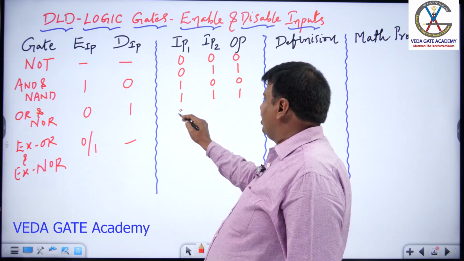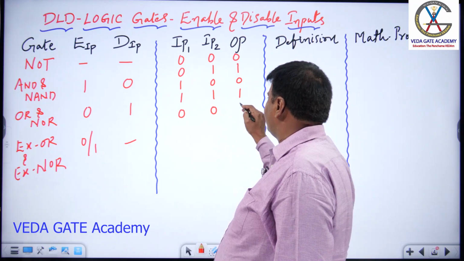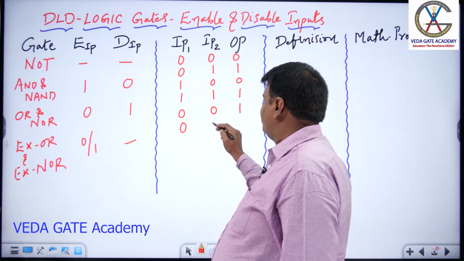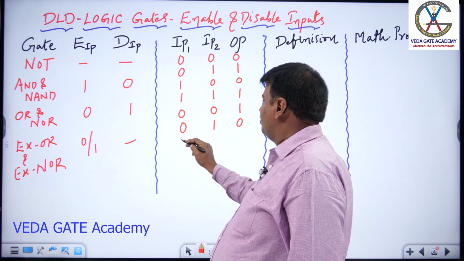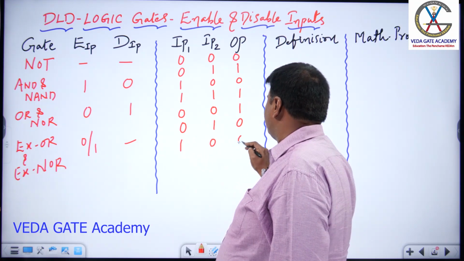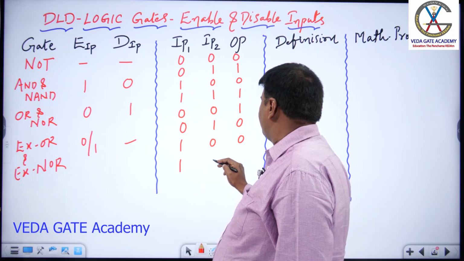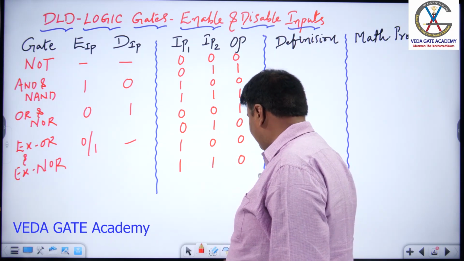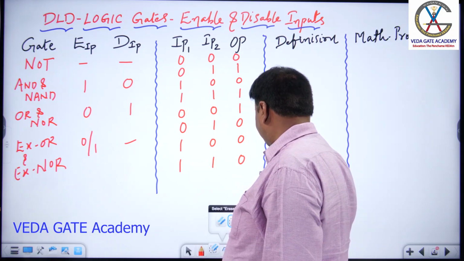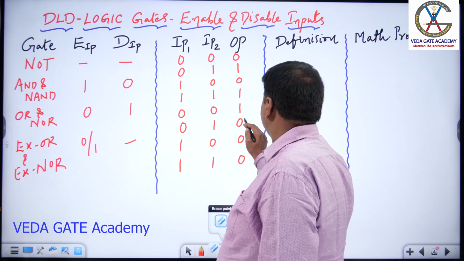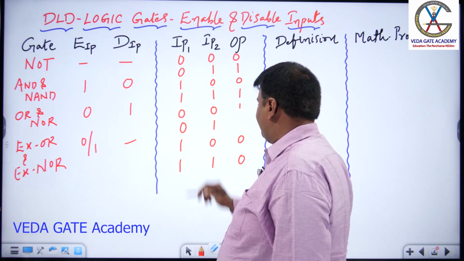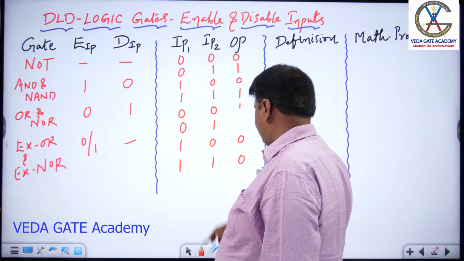If input 1 is 0, this is 0, this is 1; 0, 1 and 0; 1, 0 and 0; 1, 1 and 0. I am sorry, in this case here, if it is 0 and this is 1, this is 0, reverse.